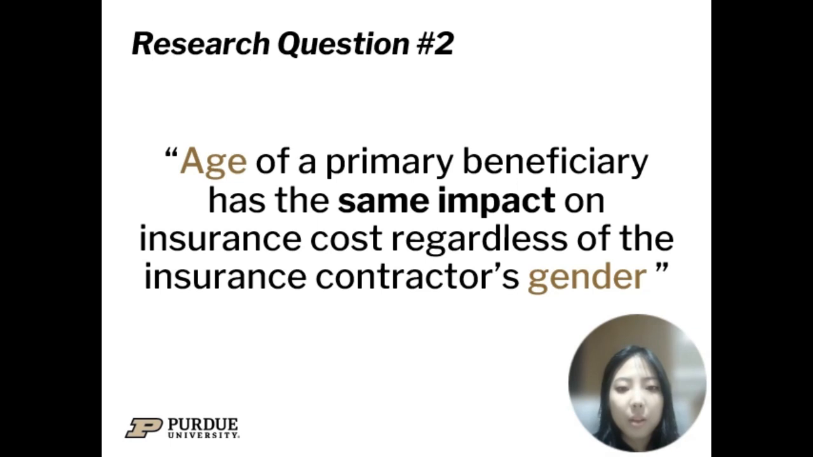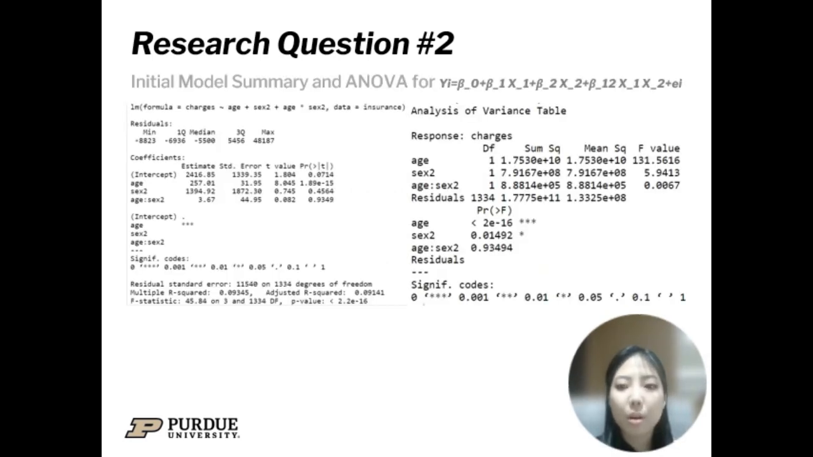The second hypothesis is on whether the age of a primary beneficiary has the same impact on insurance costs regardless of the insurance contractor's gender. The figure above shows the model summary and ANOVA output for the full model, where x1 is the age variable, x2 is the sex variable, and it is equal to 0 if female and 1 if male. And from the model summary output, we can tell that the initial model is significant in predicting insurance charges with a p-value of less than 0.05.